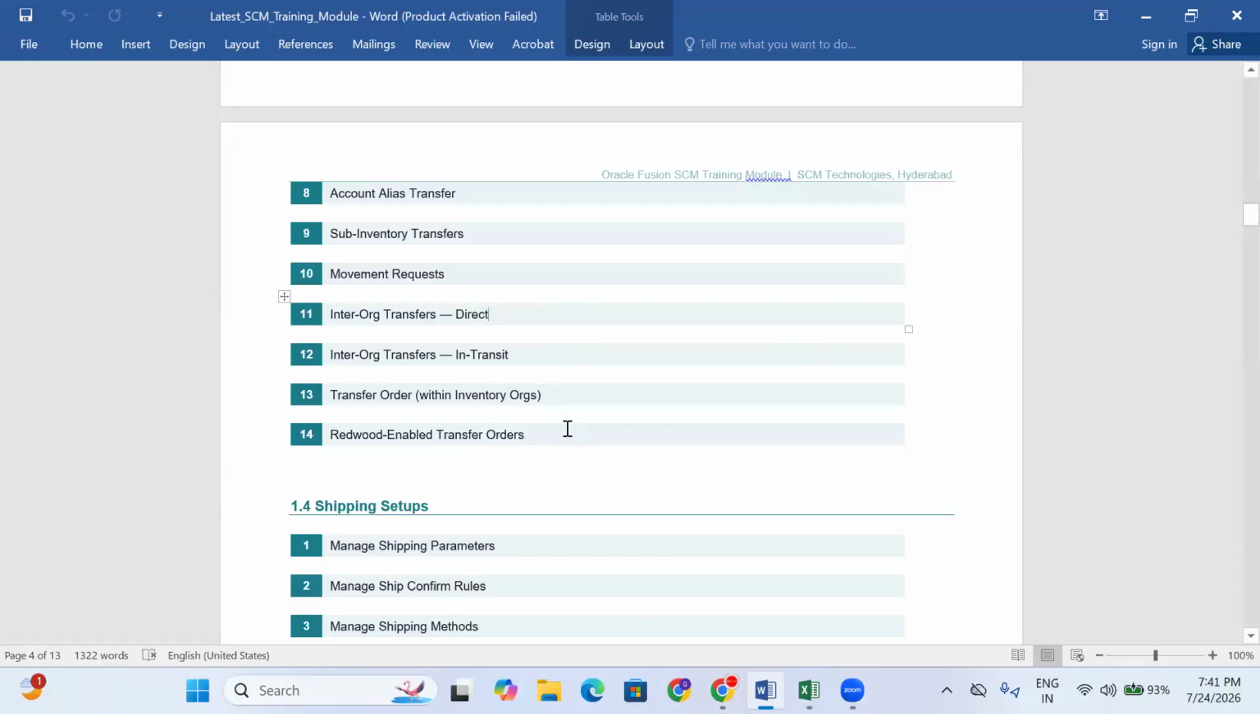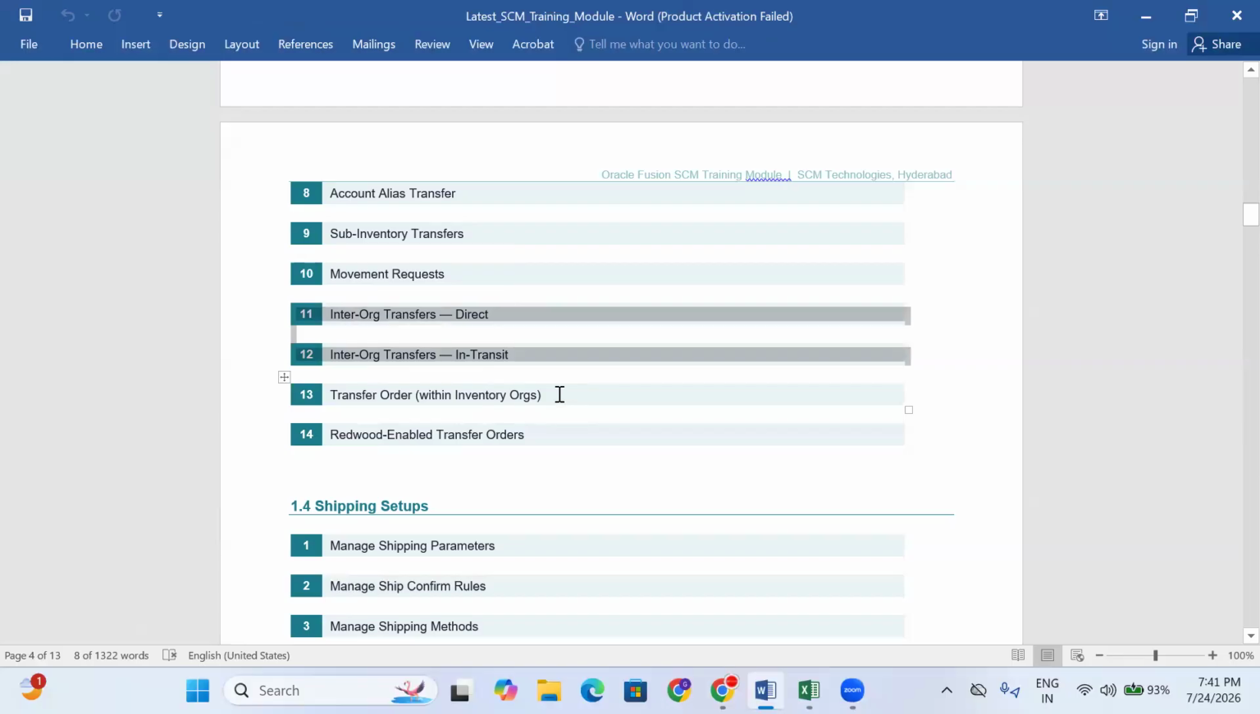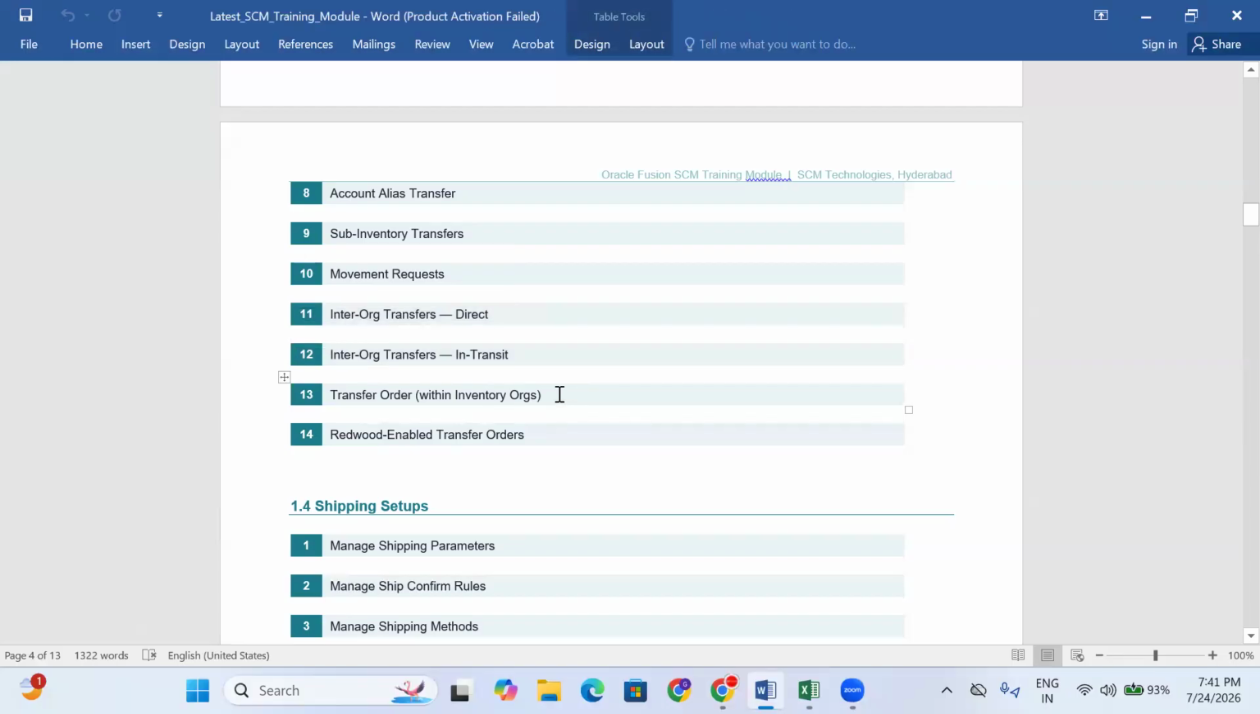Clear? So tomorrow we'll see the transfer order related process. In the transfer order also, the direct and in-transit process is there. That is the reason I am clearly explaining the two processes in today's session. Even in the transfer order, you have direct and in-transit. But don't be confused over that. What is direct, what is in-transit?